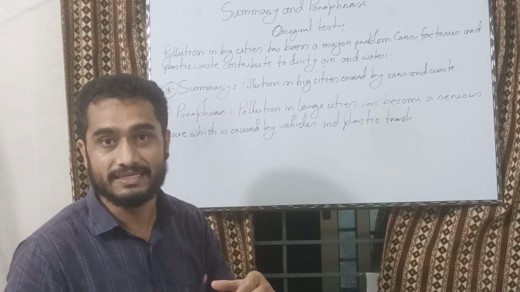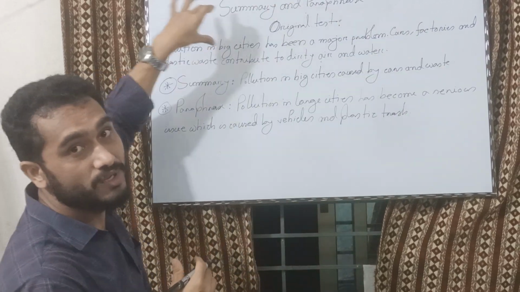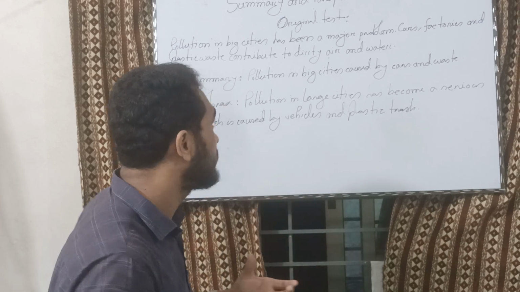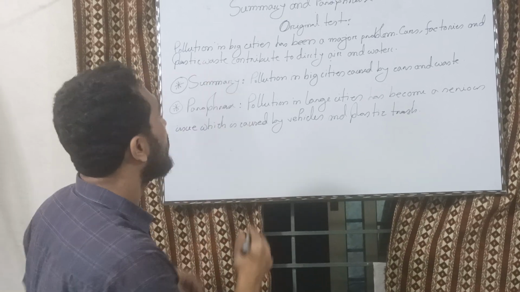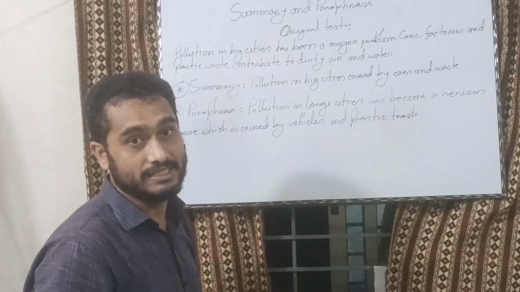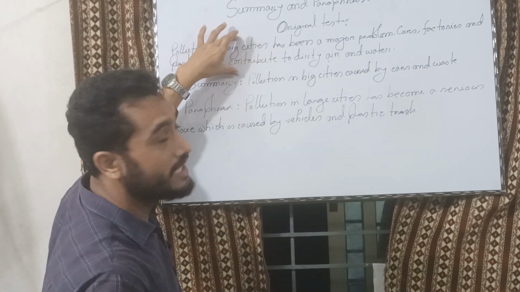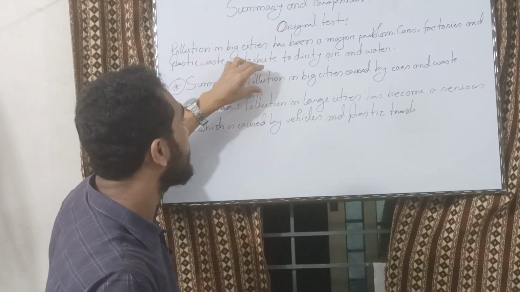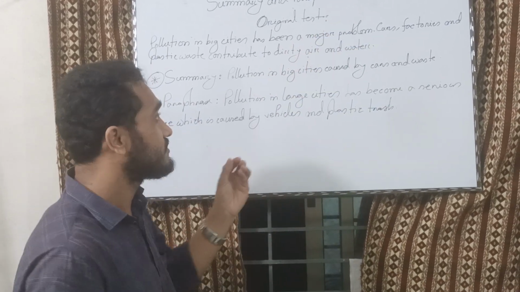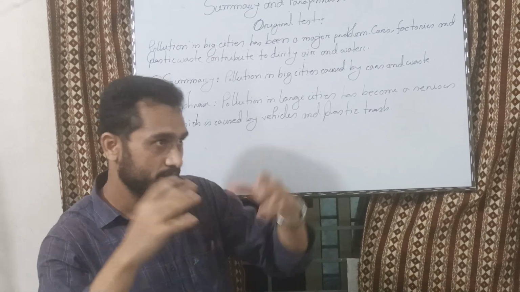I read a big text, and from the big passage I made a very brief summary of the entire writing. The summary is based on the original text, but here I have used the gist of the main writing, with fewer words. So this is called summary. I think you have got some idea about how to write a summary from a big text.